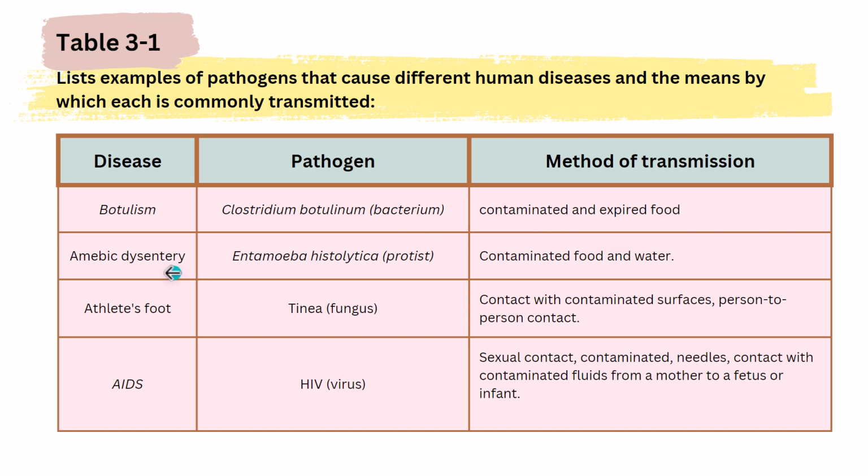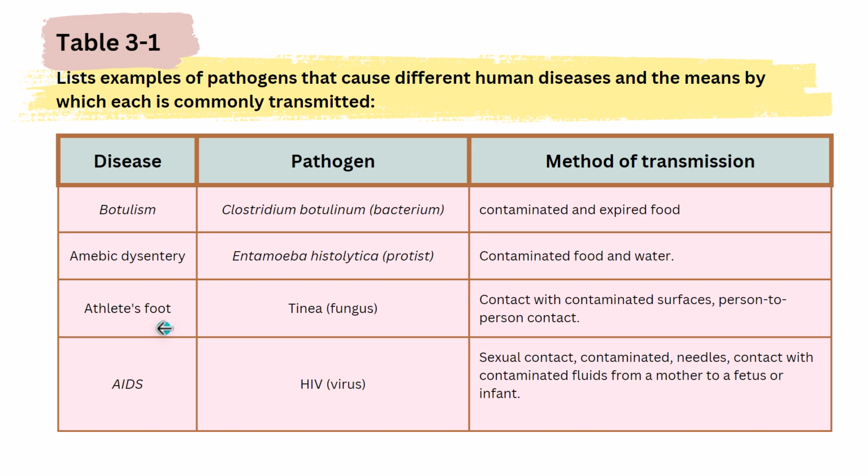The second disease that we have is amoebic dysentery. Amoebic dysentery is another type of infectious disease which is caused not by bacteria, it is caused by protists, the kingdom of protists, which has a species named Entamoeba histolytica. So what is Entamoeba histolytica? It's the pathogen or the agent that leads to this disease, which is named amoebic dysentery. It is transmitted through contaminated food and contaminated water.